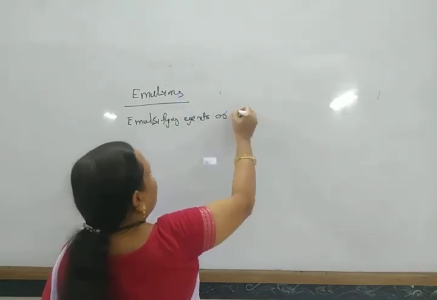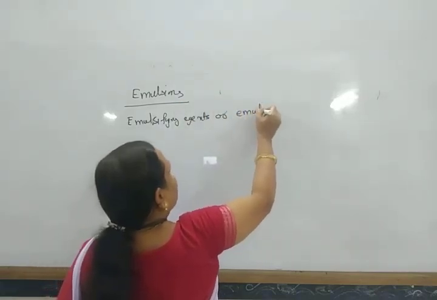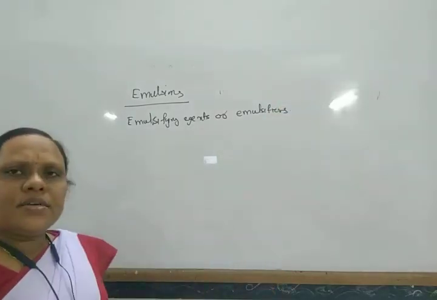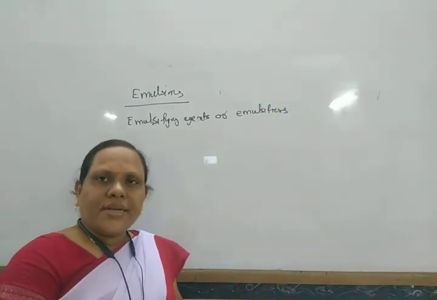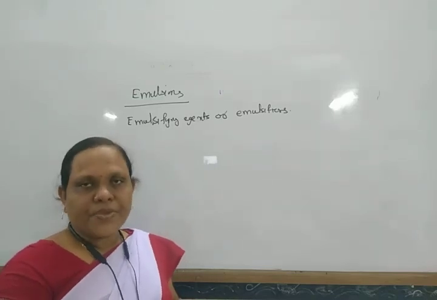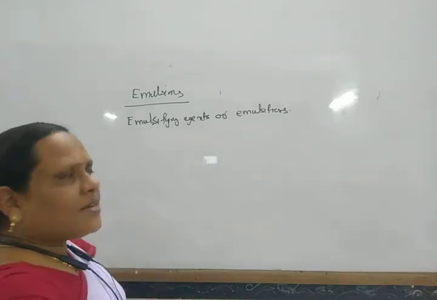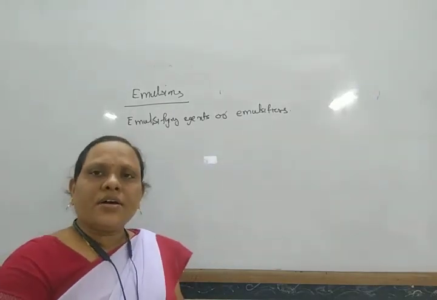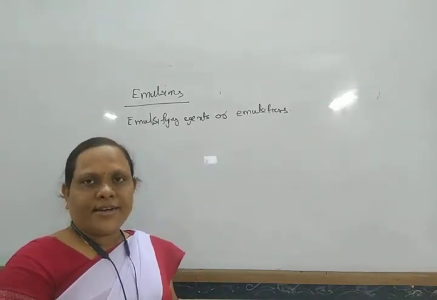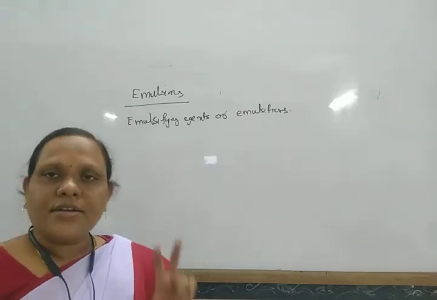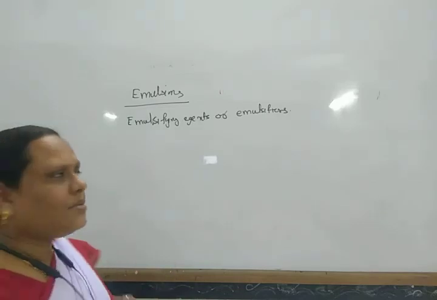Naturally there are some emulsifiers. For example, in milk, casein is the emulsifier. Similarly, in some other emulsions, other emulsifying agents are added. And these emulsions are classified into two types.